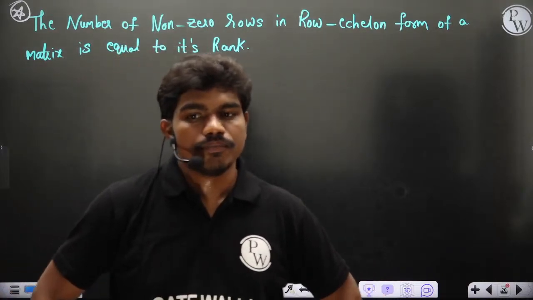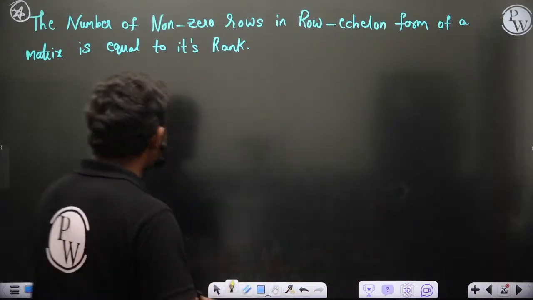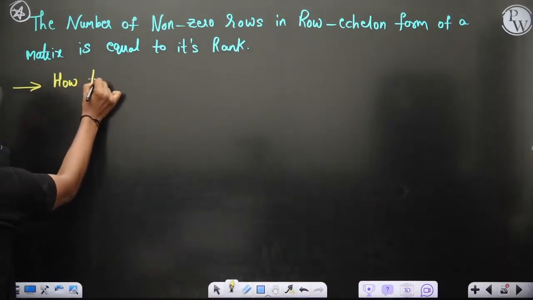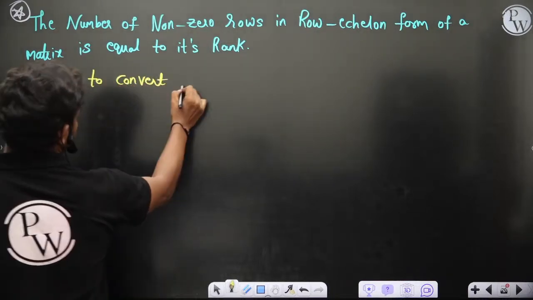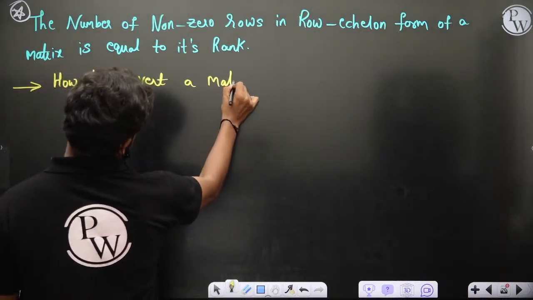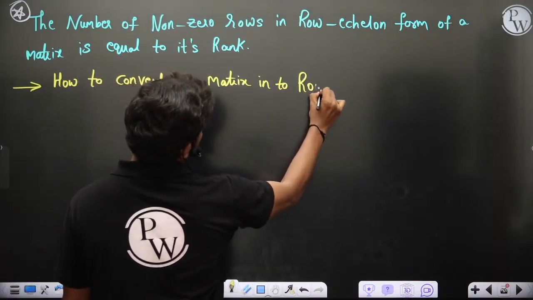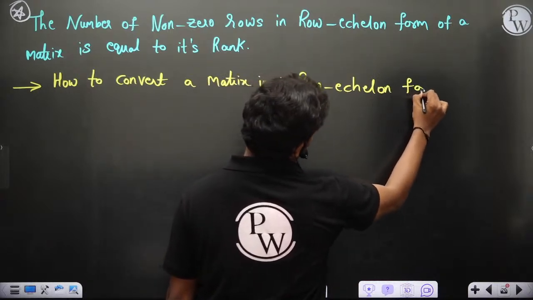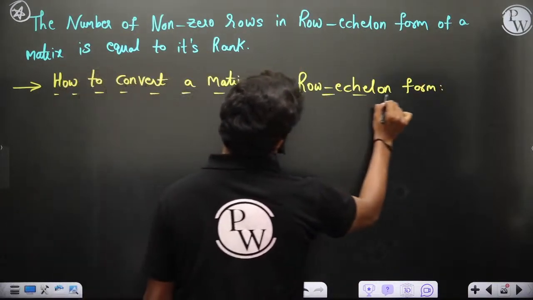Okay. Now, let's see how we convert. So how to convert a matrix into echelon form? That's the next question then, ultimately. How to convert a matrix into a row echelon form? How to convert a matrix into a row echelon form?